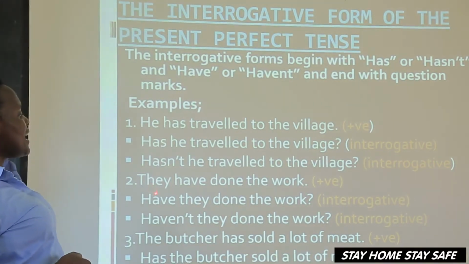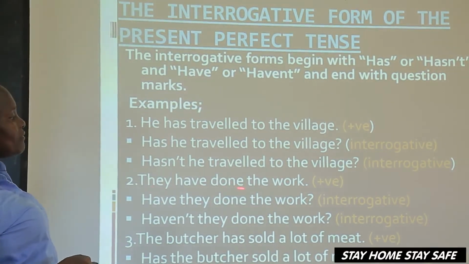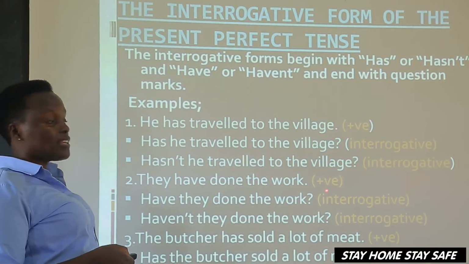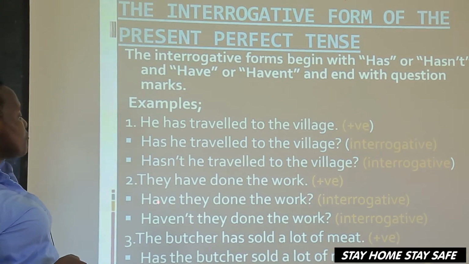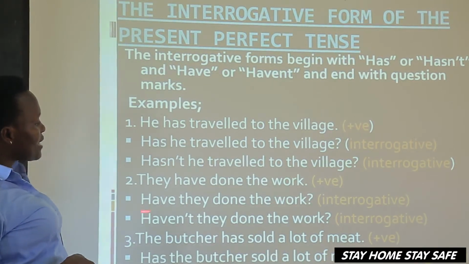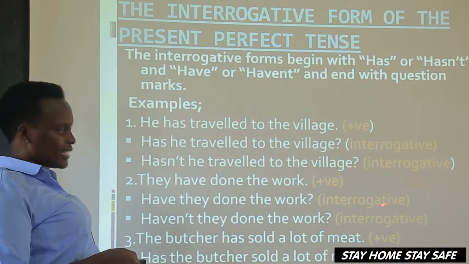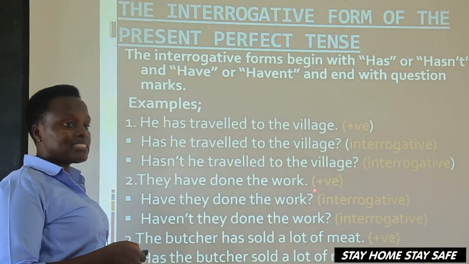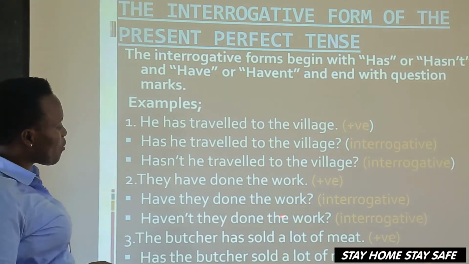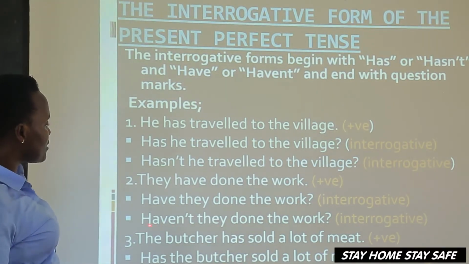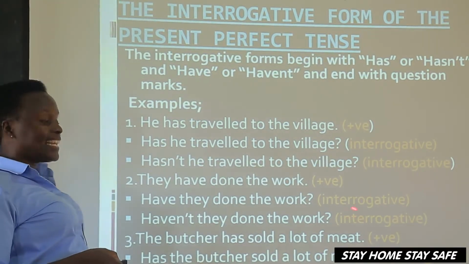Number 2, they have done the work. That is a positive sentence. So interrogative, we are going to say, have they done the work? That is interrogative, but it is an affirmative, a positive question. Then, haven't they done the work? That will be a negative question.